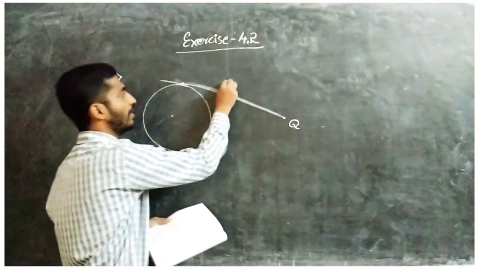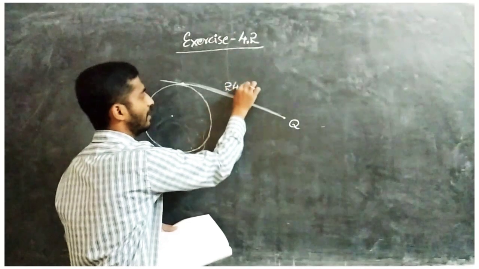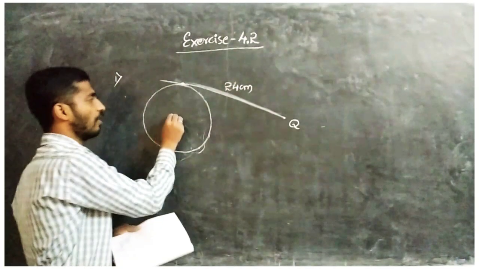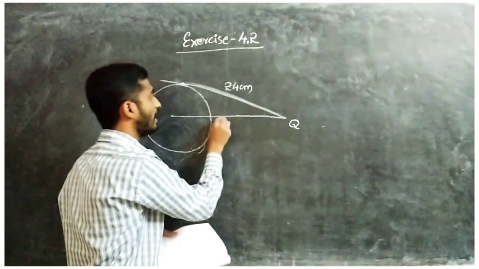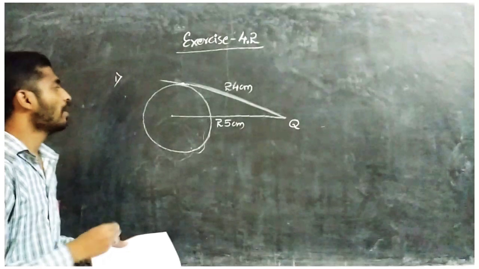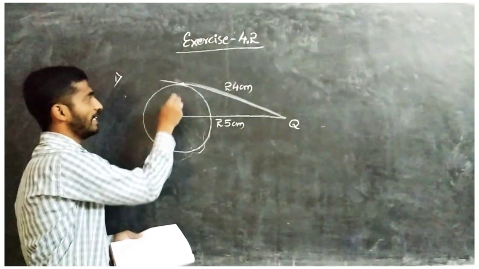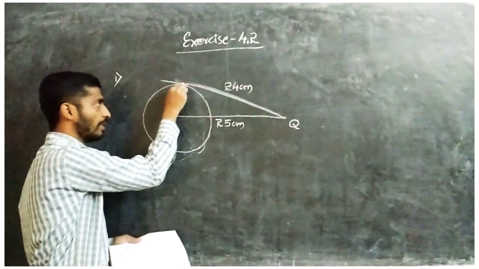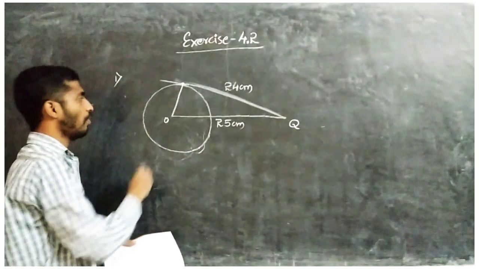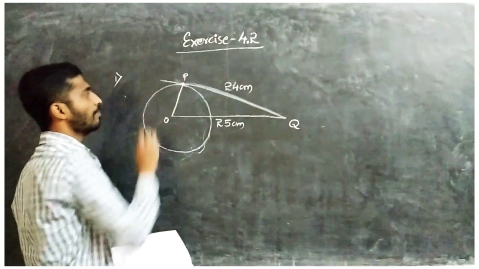That is 24 centimeters. And they also gave the distance from the center, 25 centimeters. To find the radius, you have to find the point of contact with the center. So let's take the center as O and the point of contact as P.